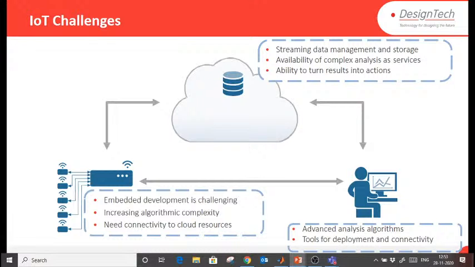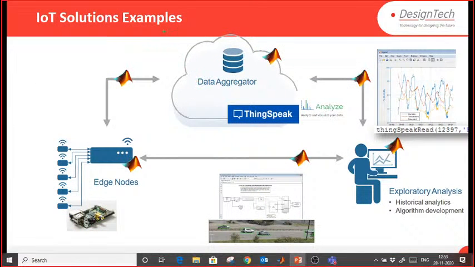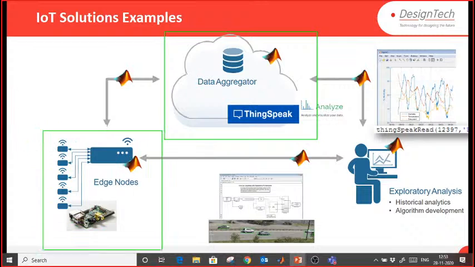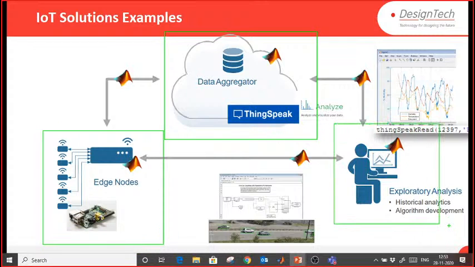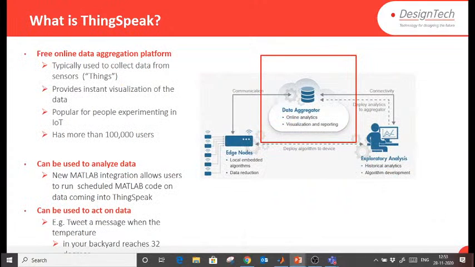So for the data aggregator, we have ThingSpeak in MATLAB, that is free for students. You can interface hardware, which we are going to see. For the analysis part, we have machine learning, deep learning, lots of modules available. Signal processing is there, DSP is there, right? So let me show you first what ThingSpeak is, then we will see how it works.